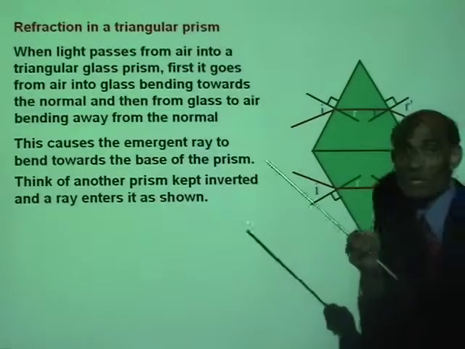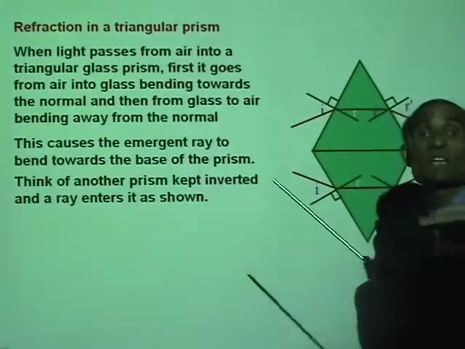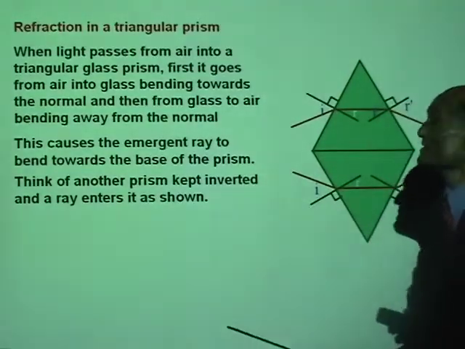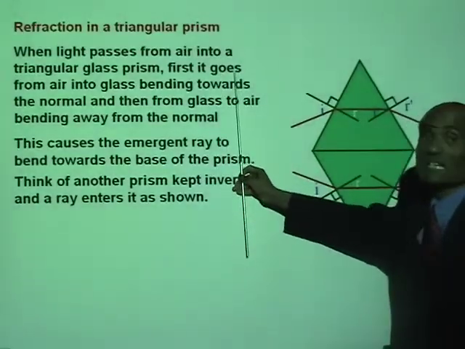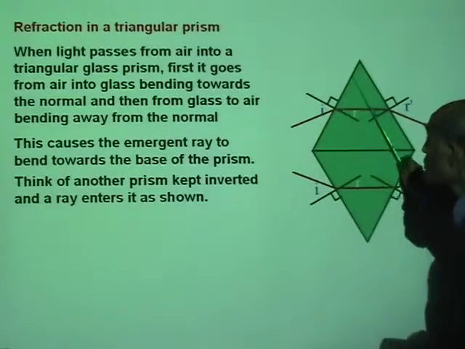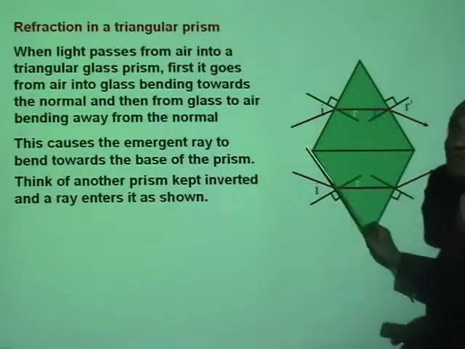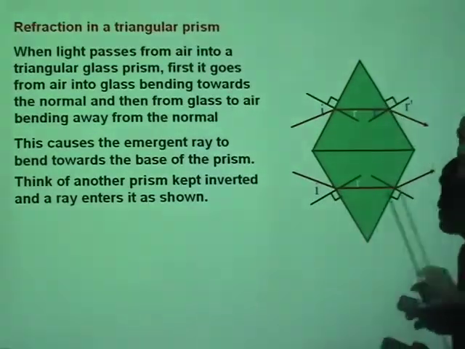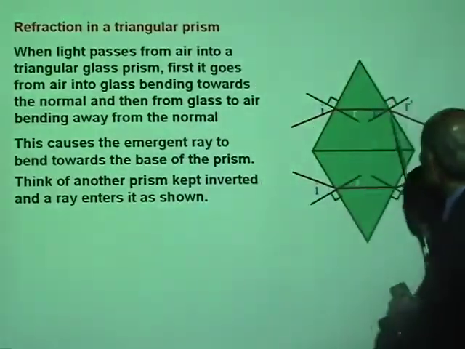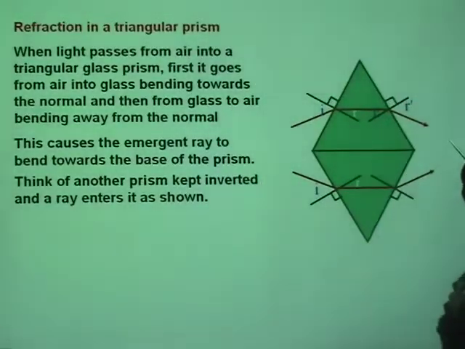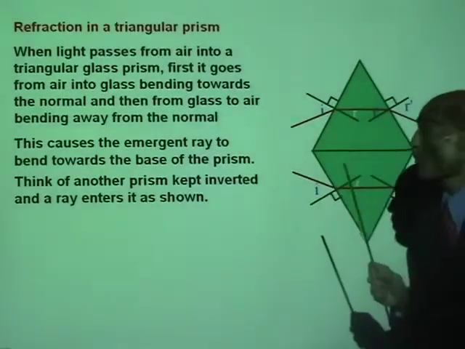Again, the emergent ray is bending towards the base. So, as a result, if you have a beam of light coming and entering two prisms kept like this, the emerging rays will converge to one point. Is that right? These two rays are actually converging to one point.